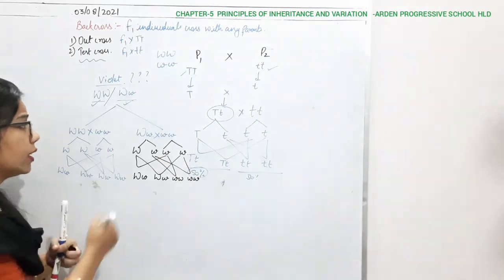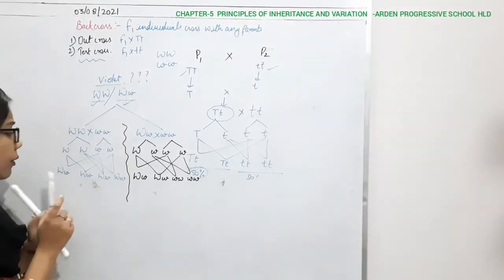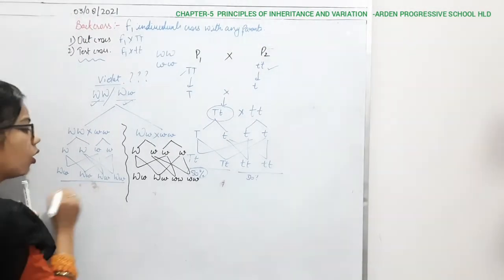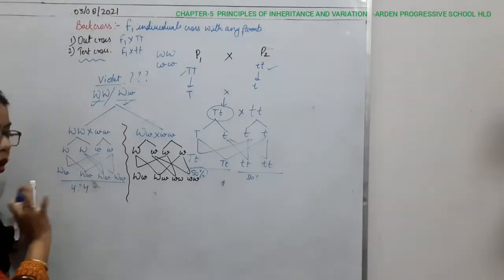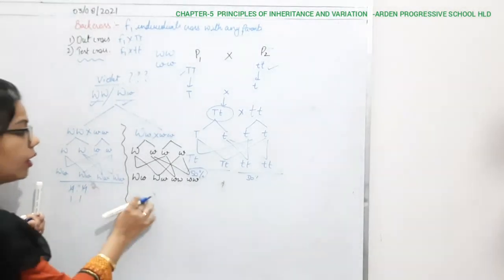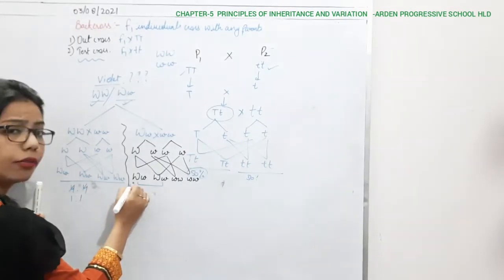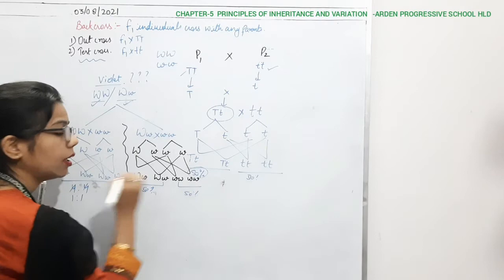So what is the difference between these two parts? What we have interpreted is that in the first condition all four are the same. Out of 4, all 4 are the same, so the ratio is 1:1. When you look at this other one, it is 50%, which means 50% are of one type and 50% are of another type, right?